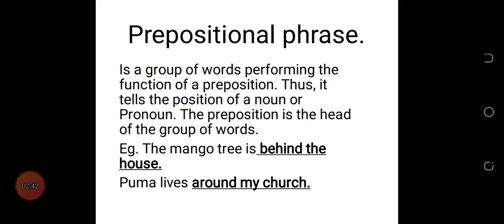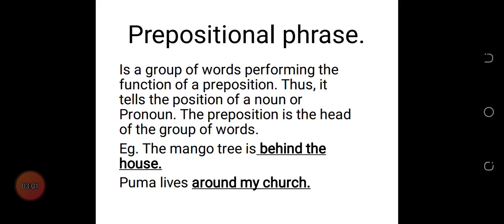All these words tell us the position of something, or the relationship between one noun and another. So a preposition in general tells the position or the relationship between a noun and another noun or pronoun.